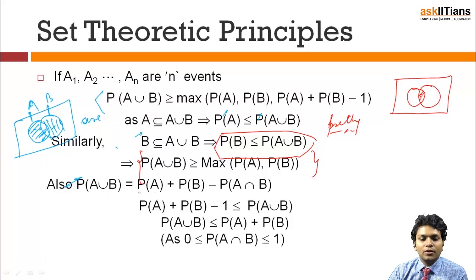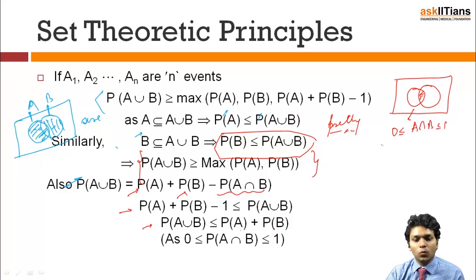So probability of A union B can be written as probability of A plus probability of B minus probability of A intersection B. So probability of A plus probability of B minus 1 will be less than probability of A union B, and if this is possible, I can say that probability of A union B is always less than or equal to probability of A plus probability of B, because probability of A intersection B can range from 0 to 1. So from this statement, I think we have confirmed that this is going to happen, because probability of A intersection B might range from 0 to 1.